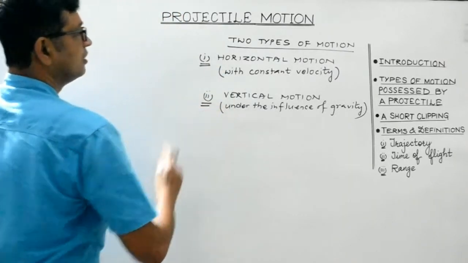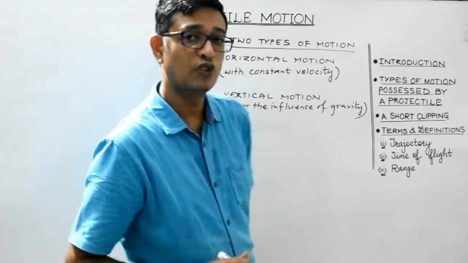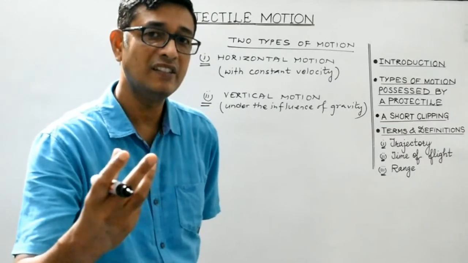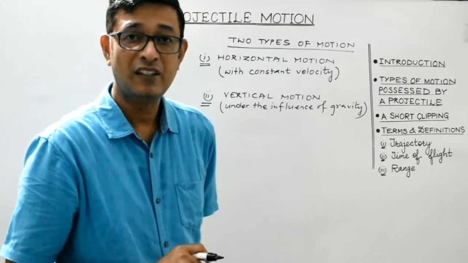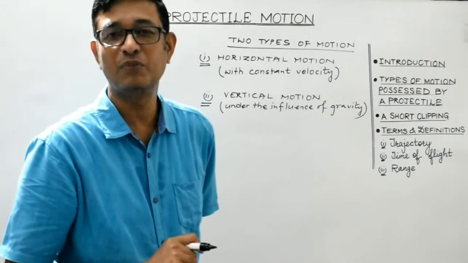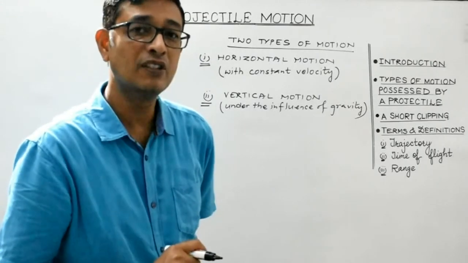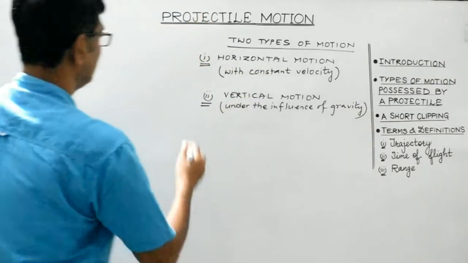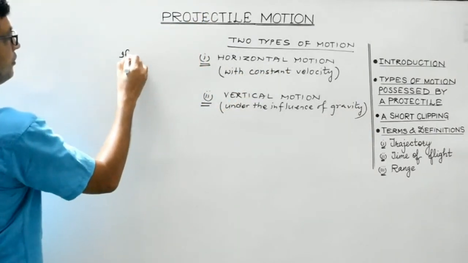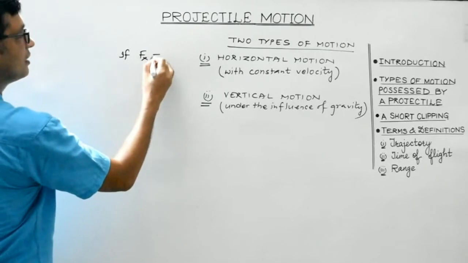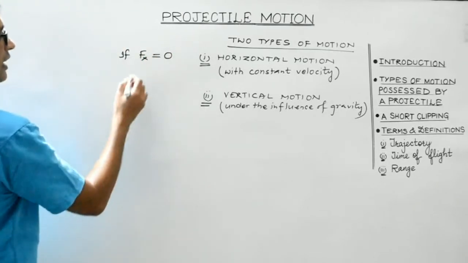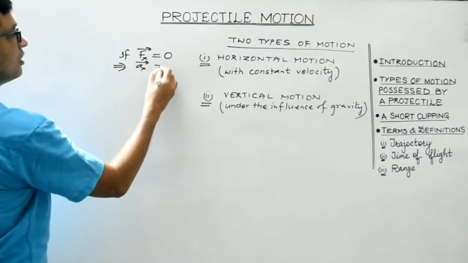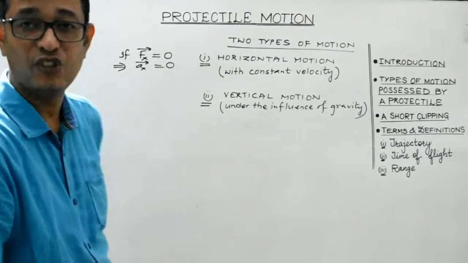Now students, remember, in the case of horizontal motion, we have considered the air resistance to be negligible, right? So no horizontal force is acting on the body. In the absence of any force acting on the projectile along the horizontal direction, it implies that acceleration along the horizontal direction is 0.